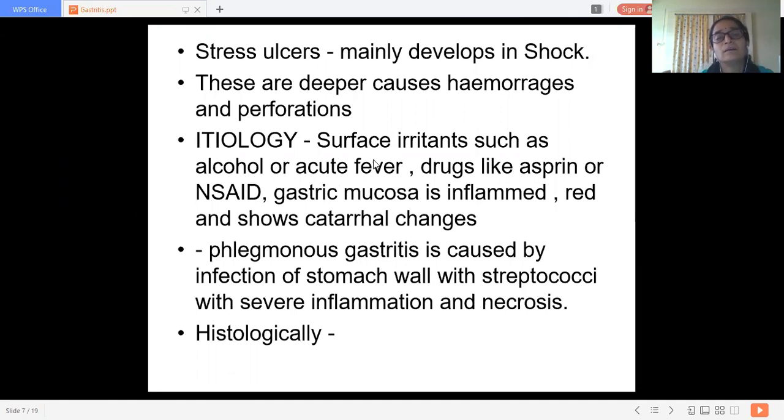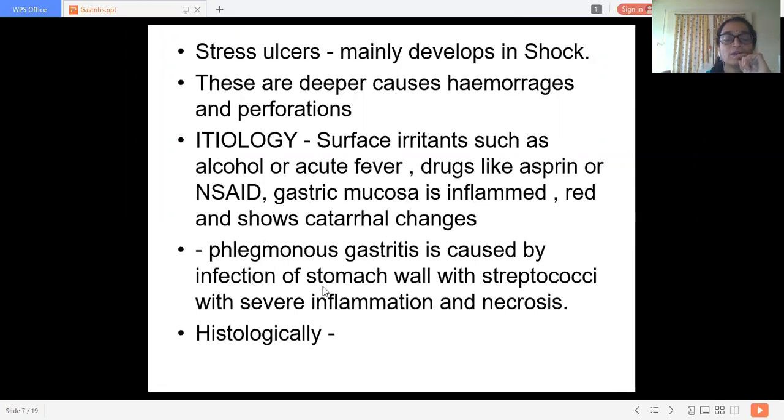Many times drugs like aspirin or NSAIDs are taken by the patient to get rid of fever or body ache. In that case also, it may cause ulcerations and inflammation of the stomach. So the gastric mucosa gets inflamed, becomes red and shows catarrhal changes. Now there is one more type, phlegmonous gastritis.